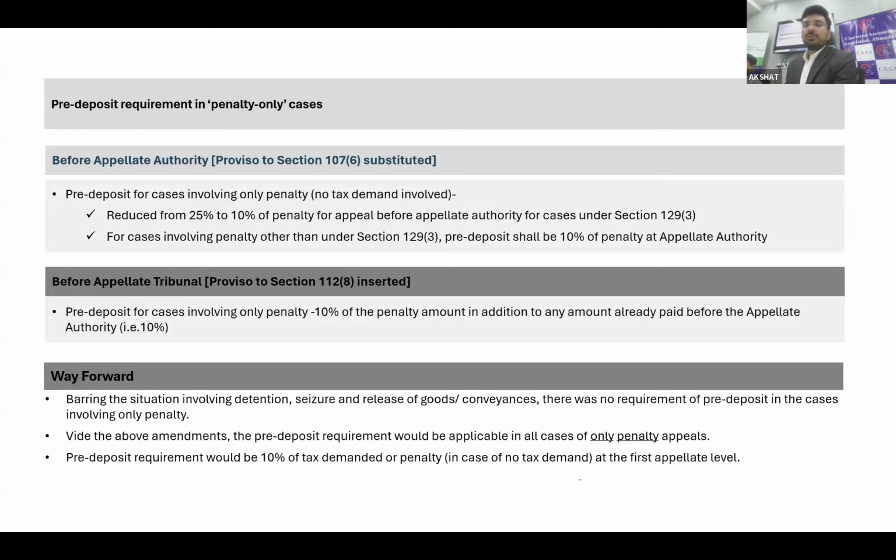Pre-deposit. We all know that whenever we go into appeal, we are supposed to pay a certain amount of pre-deposit. Generally, under the e-way bill, earlier when the vehicle was detained, they used to demand tax as well as penalty. But the problem is that you are moving the goods now and you are going to pay that particular tax in the subsequent 3B.